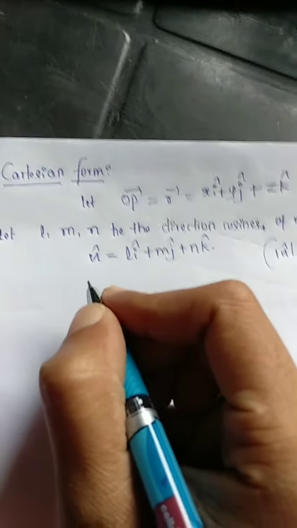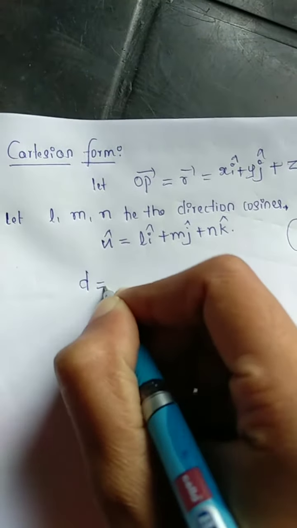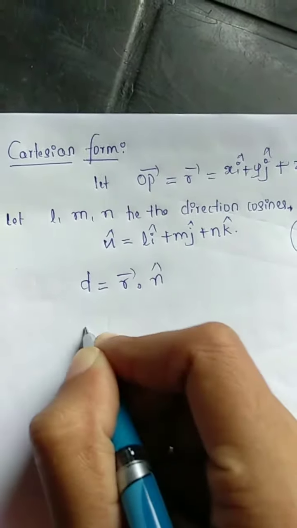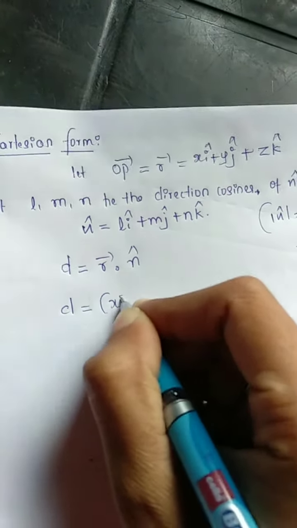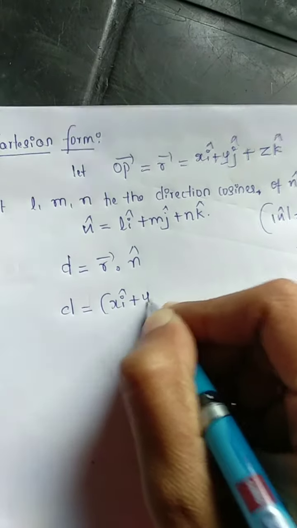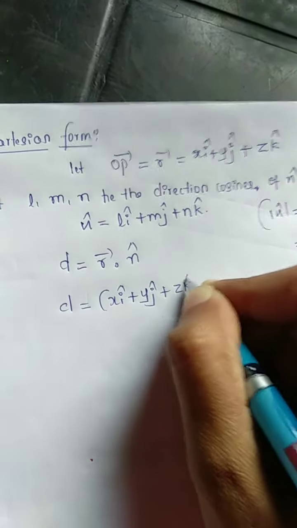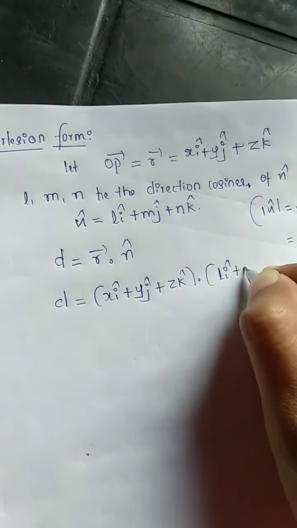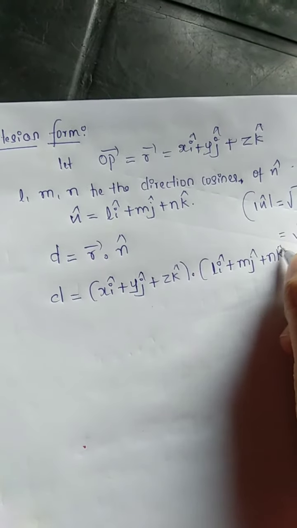So now substitute in the vector form. d is equal to vector r dot n cap. So d is equal to x i cap plus y j cap plus z k cap dot l i cap plus m j cap plus n k cap.